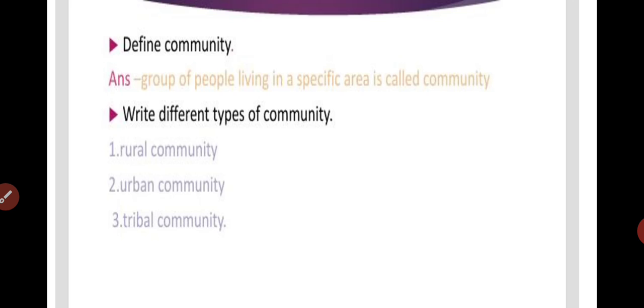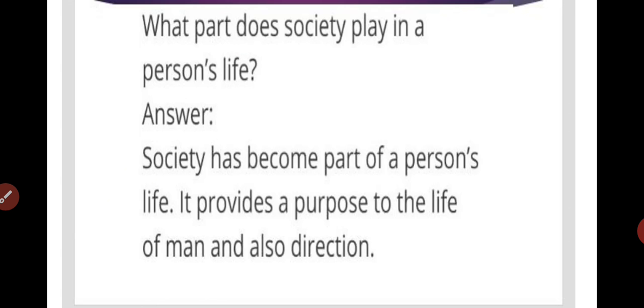Define community. A group of people living in a specific area is called community. Write the different types of community. There are three types of community: rural community, where in villages the people live all together, urban community, and tribal community.